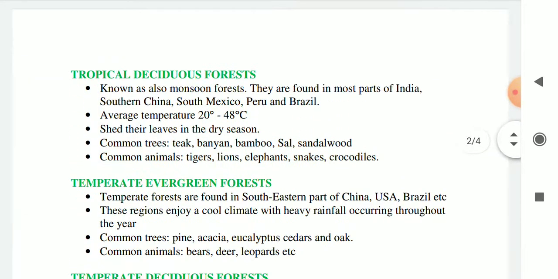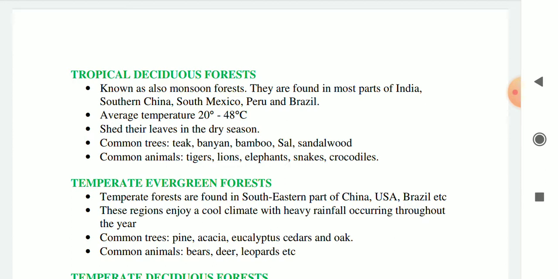Next type of forest is tropical deciduous forest. Students, tropical deciduous forest is also known as monsoon forest. Okay, and they are found in most parts of India, southern China, South Mexico, Peru and Brazil. The average temperature of tropical deciduous forest is 20 to 48 degrees Celsius.